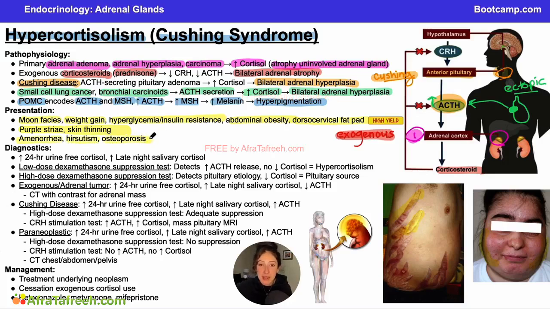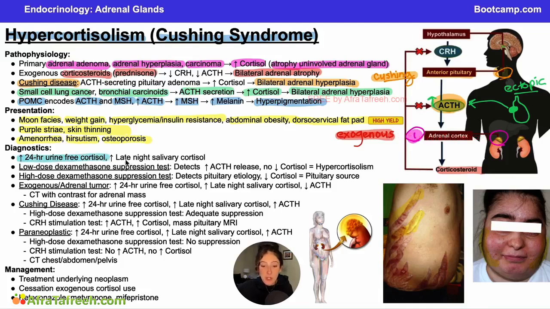And the presentation of hypercortisolism is, of course, most of the side effects that are going to occur with long-term corticosteroid use to treat other diseases. And I think it's just important to mention that while a lot of these parts of the presentation are not dangerous, they are, of course, very difficult to live with and can drastically impact a patient's quality of life if they do have to be on these medications long-term. Now, what are the diagnostics for Cushing's syndrome?